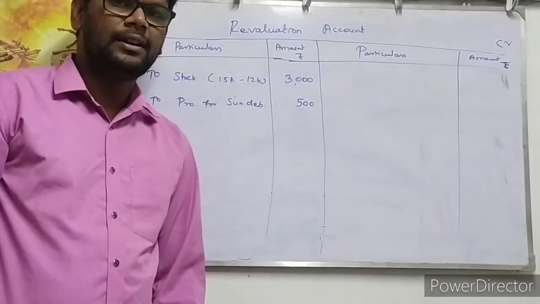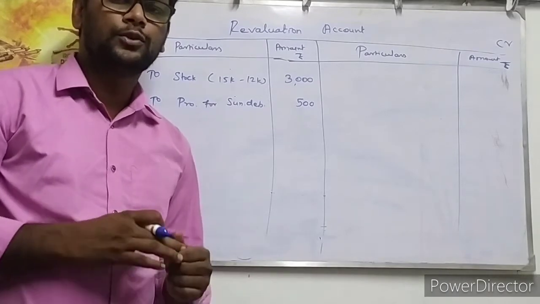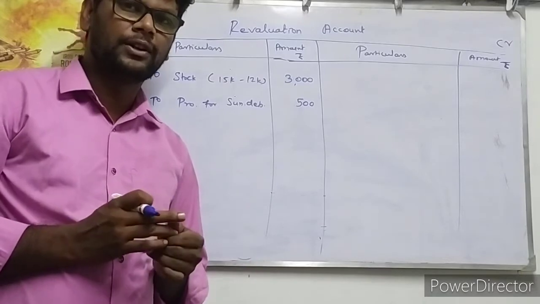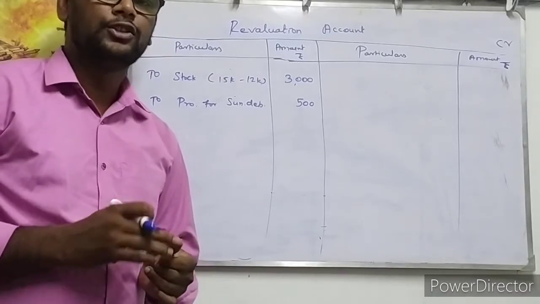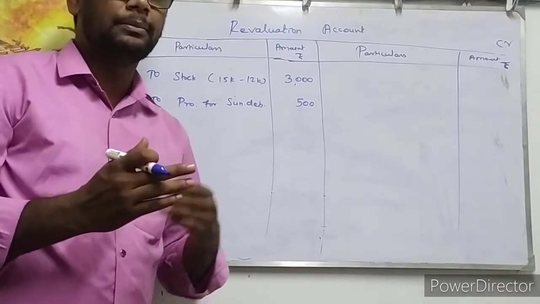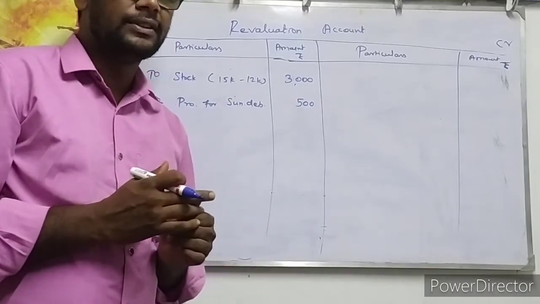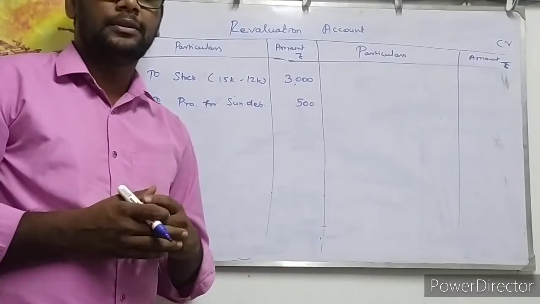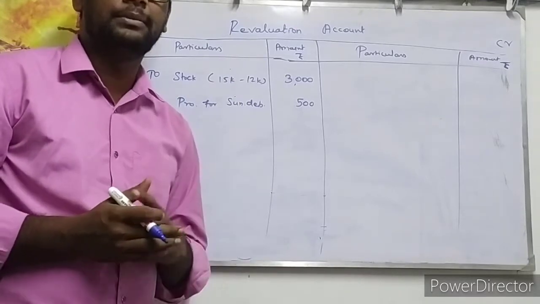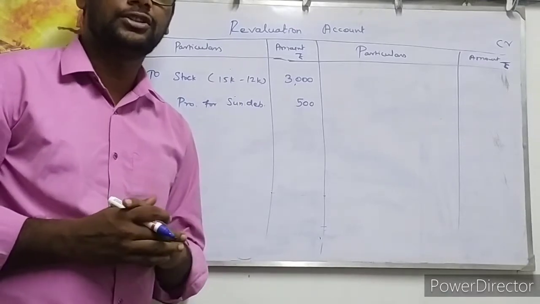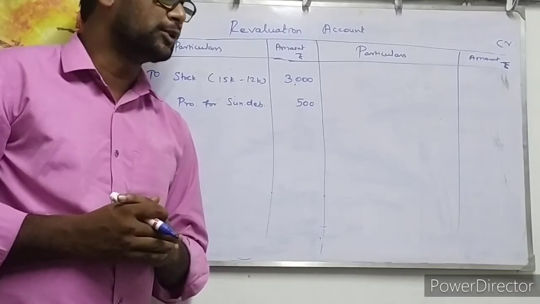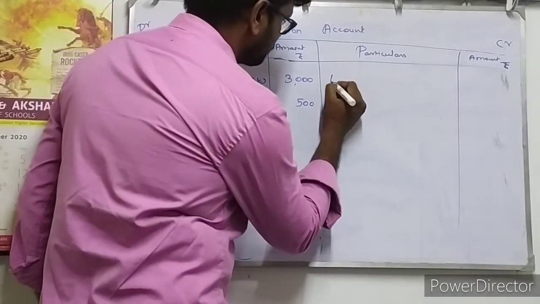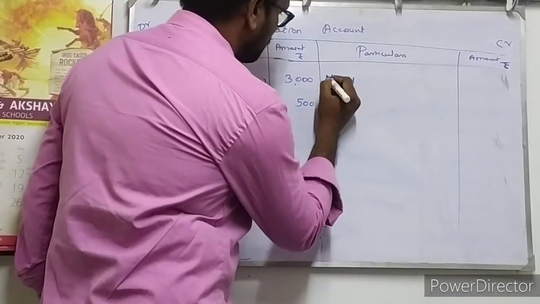And land and building, as per the information, is 22,600 rupees. But as per the information available in the books of accounts, it is 20,000 rupees only. 2,600 rupees worth of land and building is increased. The previous year balance sheet shows it is only 20,000 rupees. Now the market value for the same land and building is 22,600 rupees. So 2,600 rupees is increased. So, by land and building,